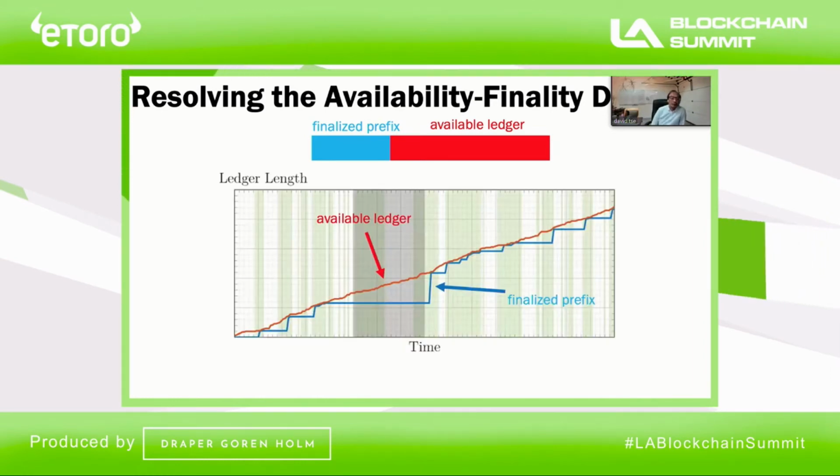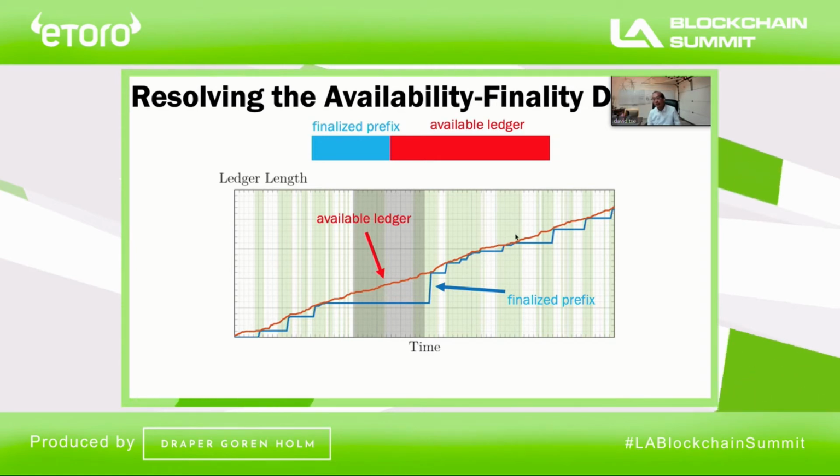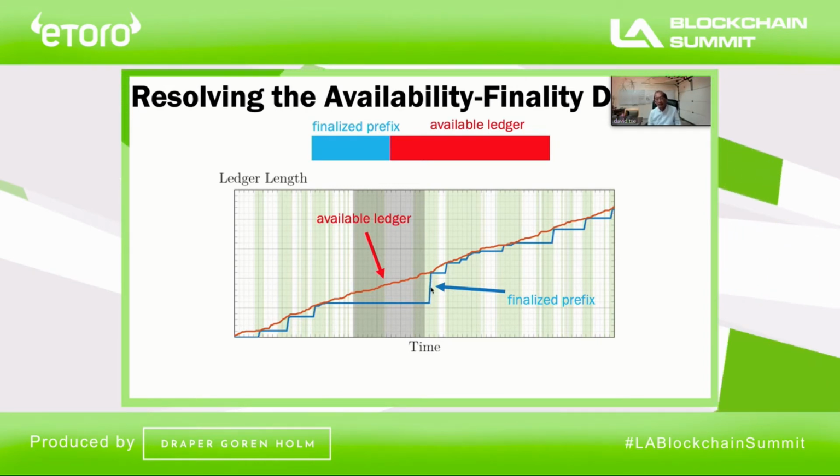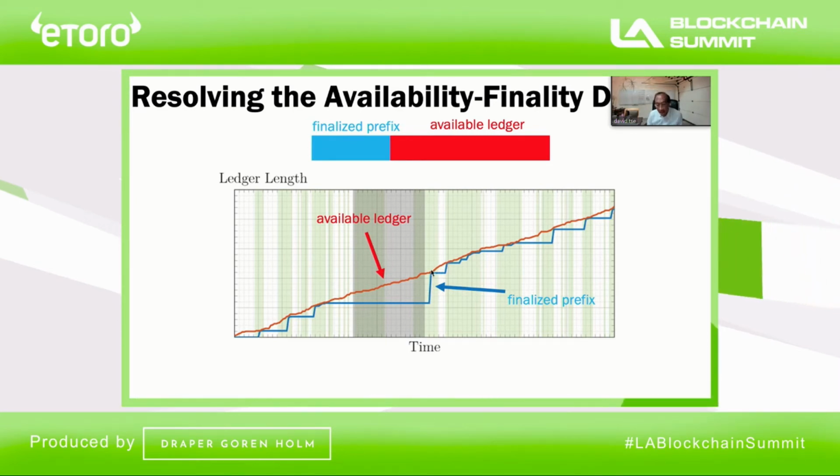So if you plot as a function of time the length of these two ledgers, the available ledger and the prefix in blue, then you will see the situation, which is the available ledger keeps on growing, while the finalized ledger will sometimes stop. For example, when you hear very few votes, but when the level of participation recovers or the network partition ends, the finalized ledger will catch up to the available ledger, and then the two will be in sync again.